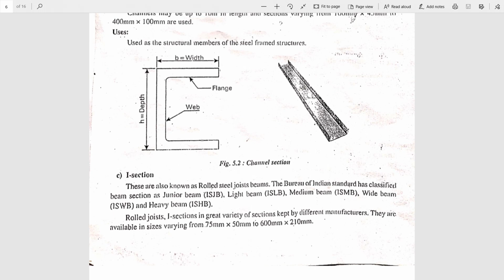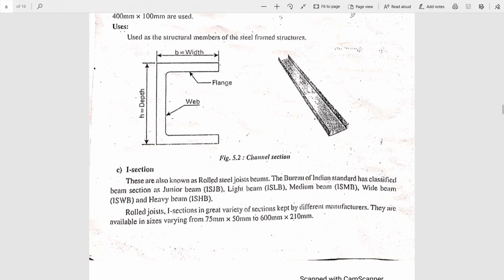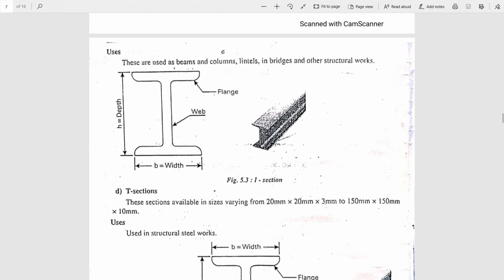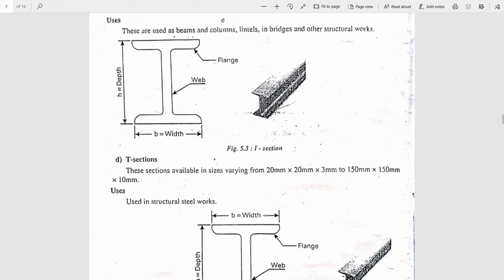Same thing once again, it has flange and web as you see in the figure, and depth and width vary. We are using eye section for lintels, columns, beams, bridges, structural works, etc. You are seeing a 3D view of eye section in the figure.